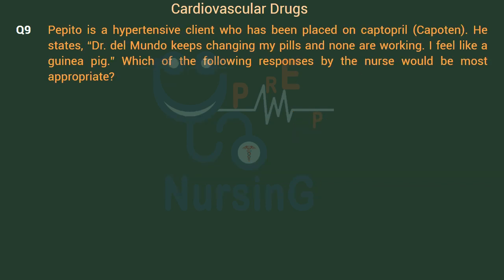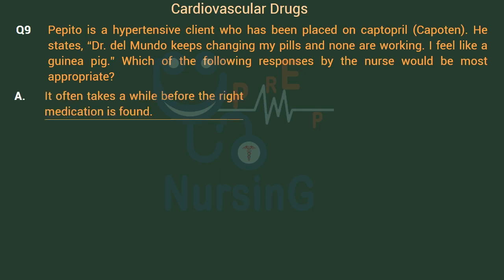Pepito is a hypertensive client who has been placed on captopril, Capoten. He states, "Dr. Del Mundo keeps changing my pills and none are working. I feel like a guinea pig." Which of the following responses by the nurse would be most appropriate? Option A, it often takes a while before the right medication is found.